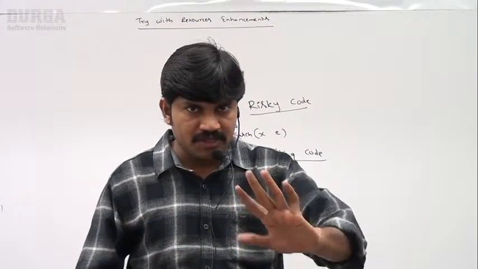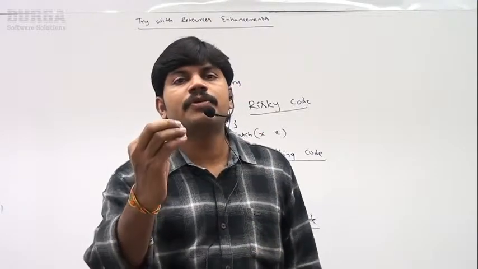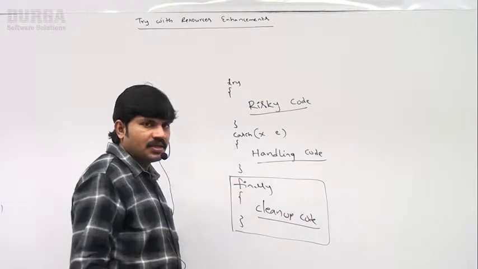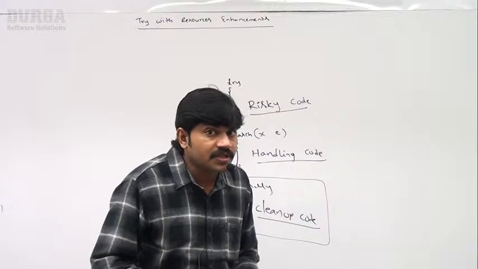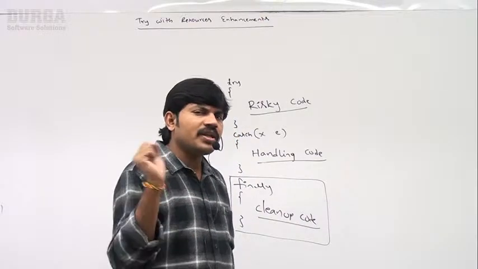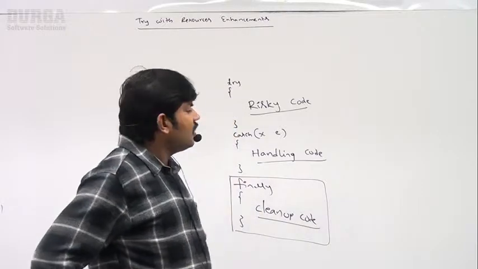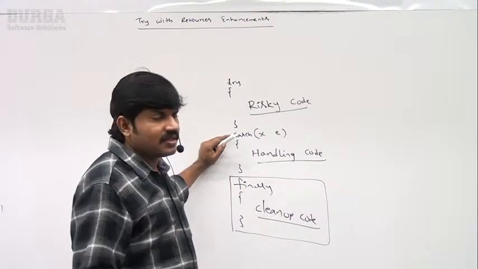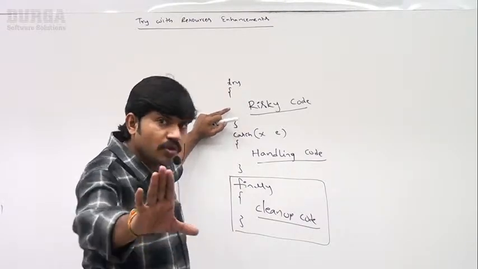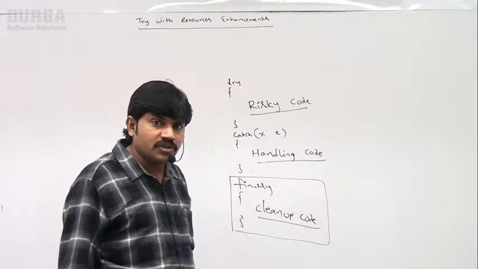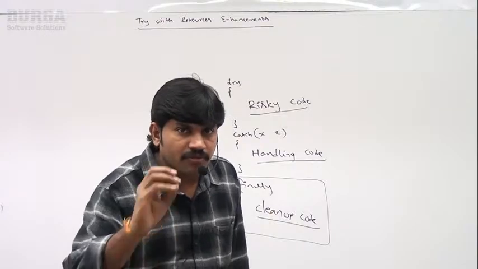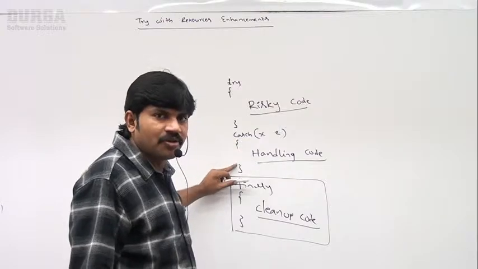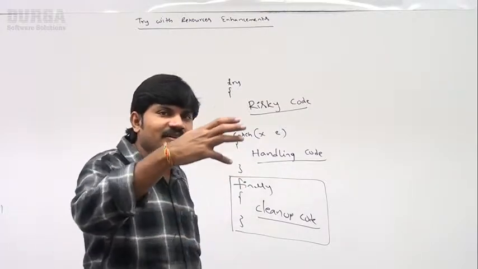I hope you can understand. Now let me talk about a very important concept, the finally block. What is the speciality of the finally block? The catch block may execute or may not execute, no guarantee. Within the try block, if there is no exception, then the catch block is not going to execute. Only if an exception is raised within the try block will the catch block execute. But there is a big speciality for the finally block.